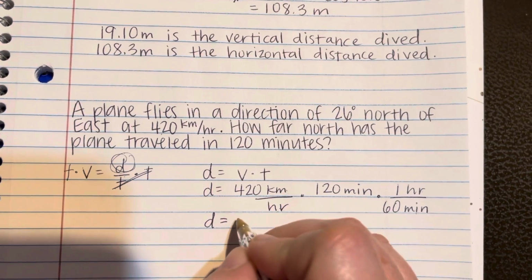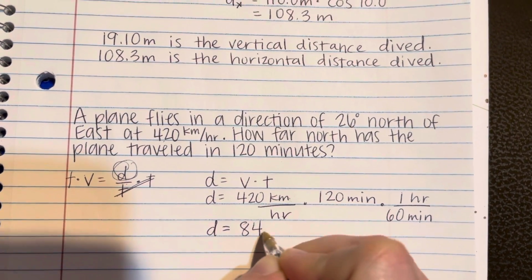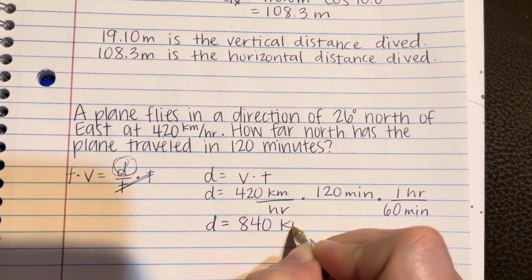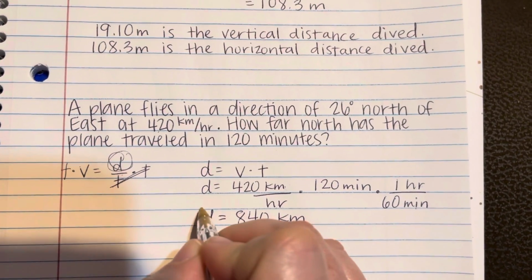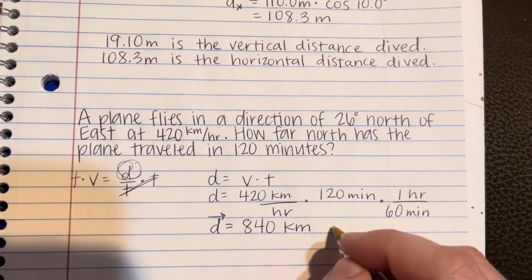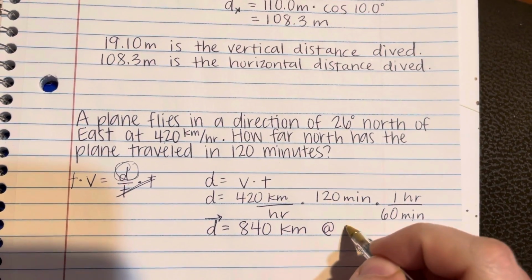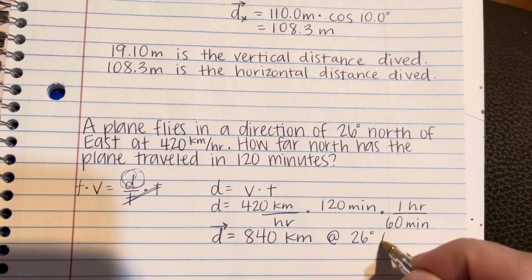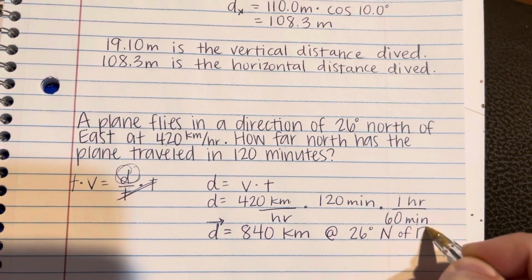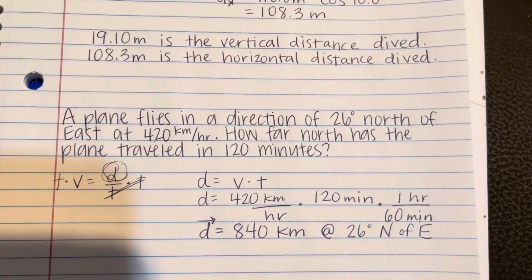If you put that in the calculator, you can do it mentally. You end up with 840 kilometers. This is my vector, and it's at this, which we already were given, 26 degrees north of east.